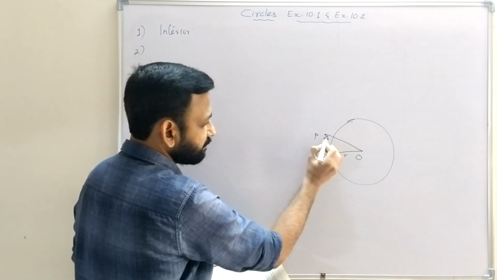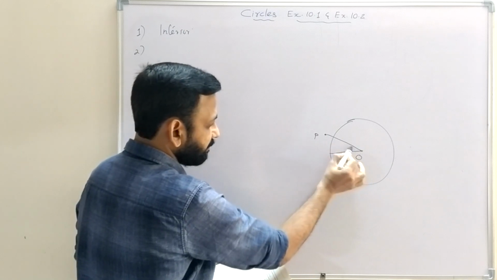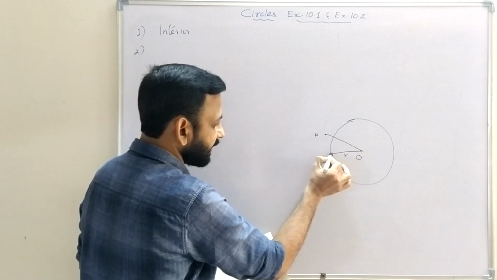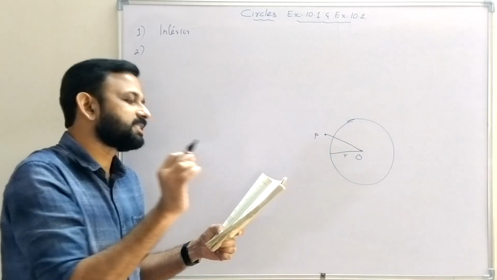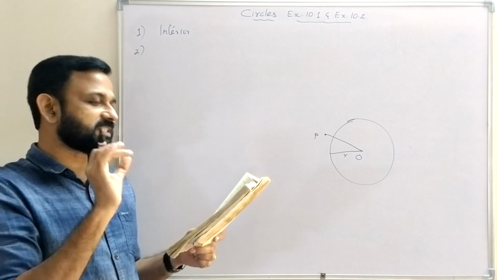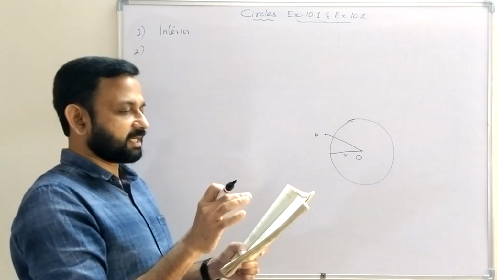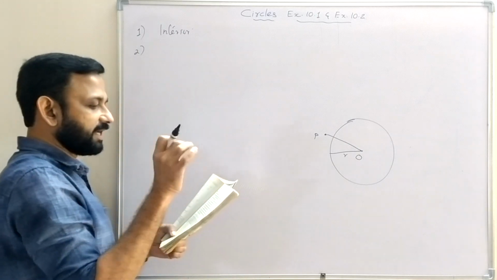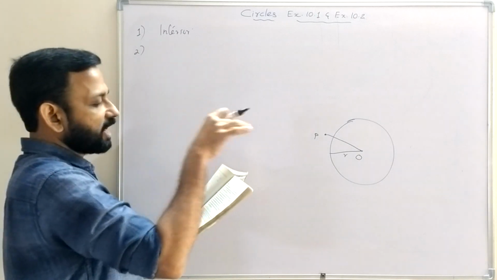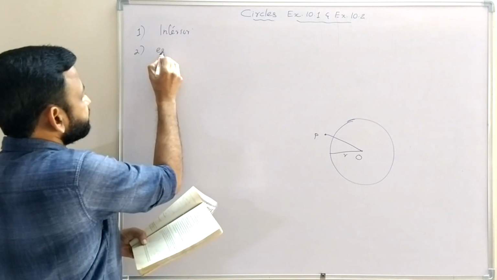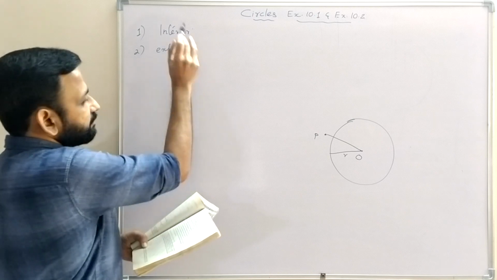Then where is that point? That point will be an exterior point. The answer is exterior of the circle.